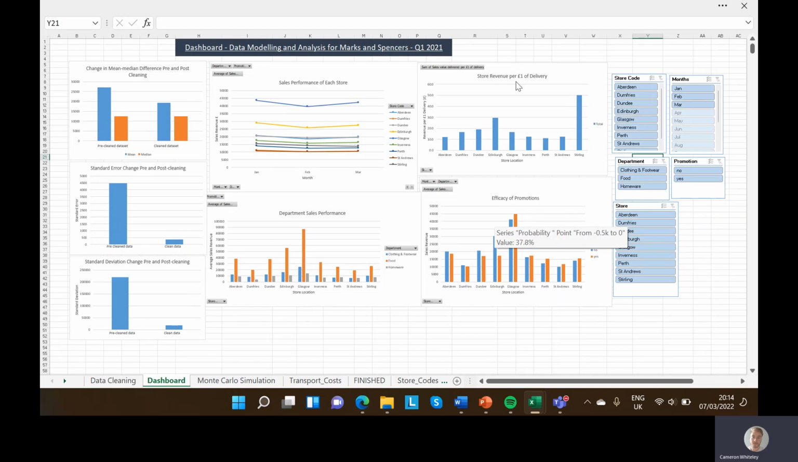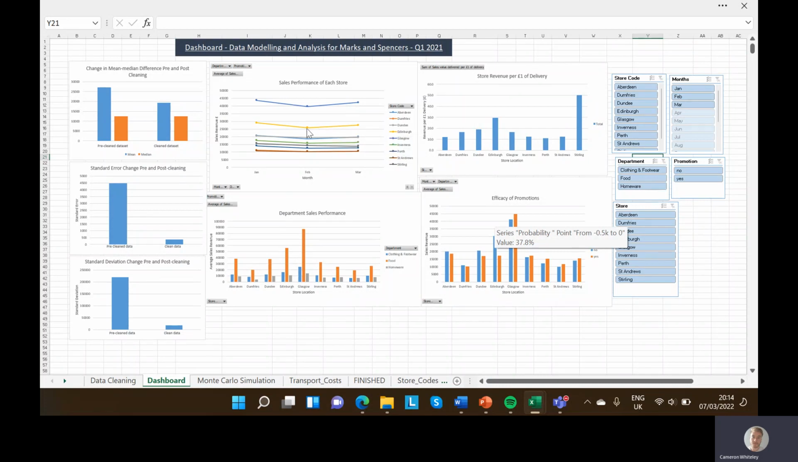Now this is a chart on store revenue per £1 of delivery, which is kind of a measure of efficiency and profitability. Sterling, exceptionally high profit levels. They make about £50 for every £1 on delivery. Edinburgh is almost 30. Sterling's quite a low revenue producer.